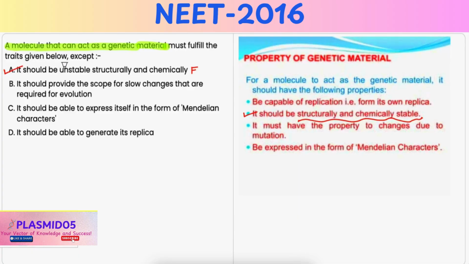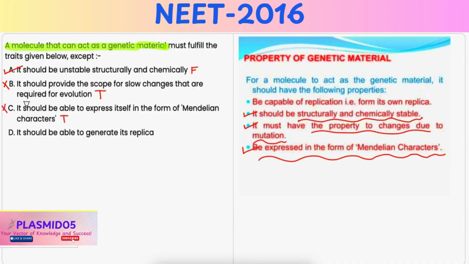Option B, it should provide the scope for slow changes that are required for evolution. Now, this is true. Genetic material should allow mutations, which are slow and heritable changes, providing the basis for evolution. Hence, it is incorrect option. Option C, it should be able to express itself in the form of Mendelian characters. This is also true because genetic material must be capable of encoding information that is expressed as phenotypic traits following Mendelian inheritance pattern. Hence, it is incorrect option.